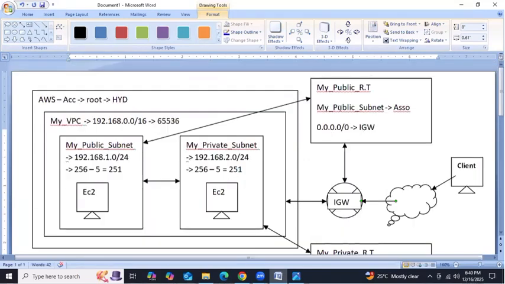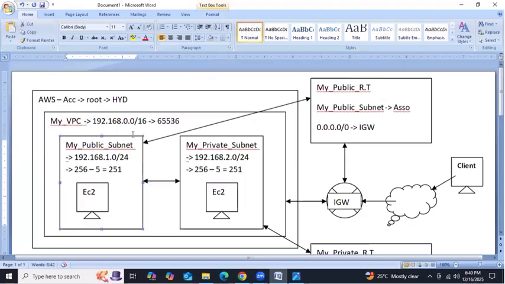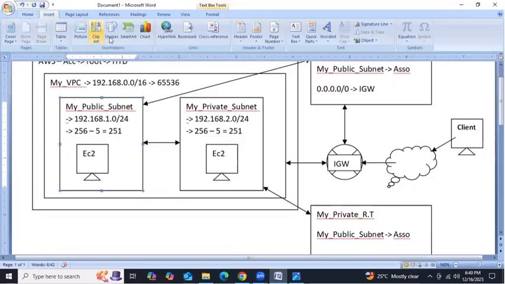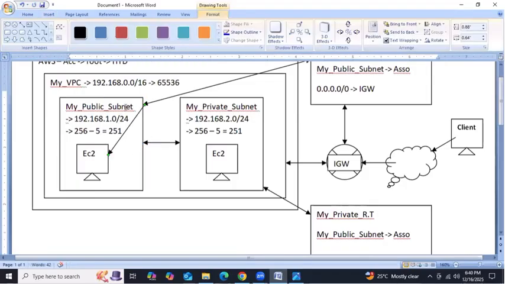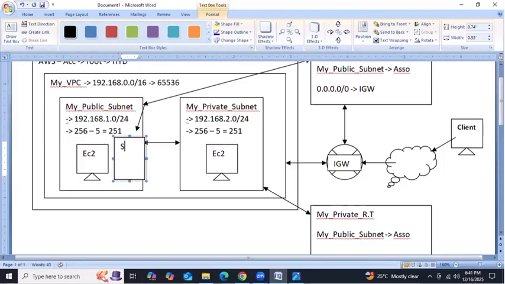This route table communicates with the public subnet, and the public subnet sends the request to the EC2 instance. In between we have the security group, SG. The security group should have SSH or RDP, whatever it may be.